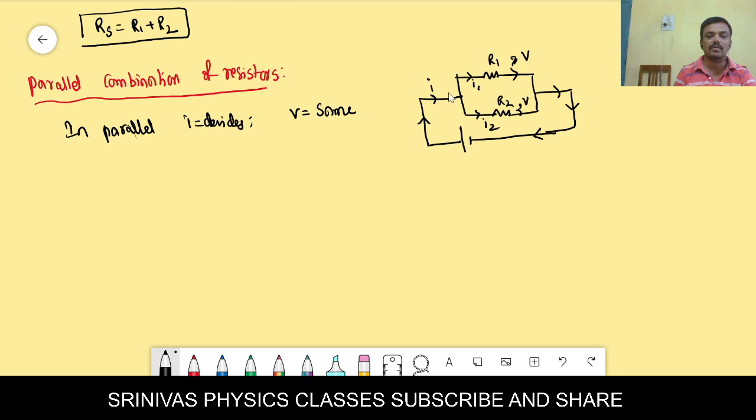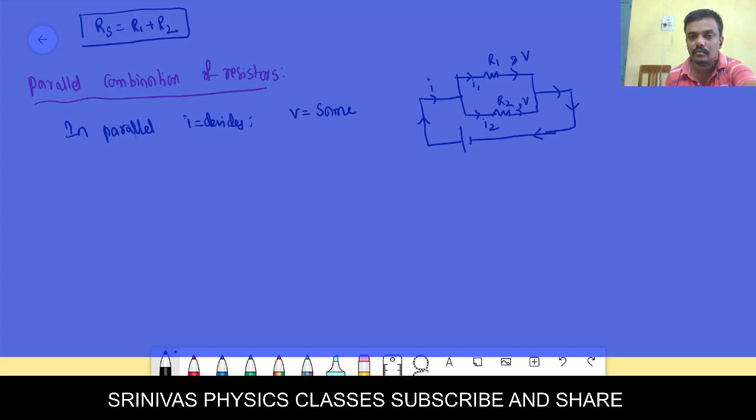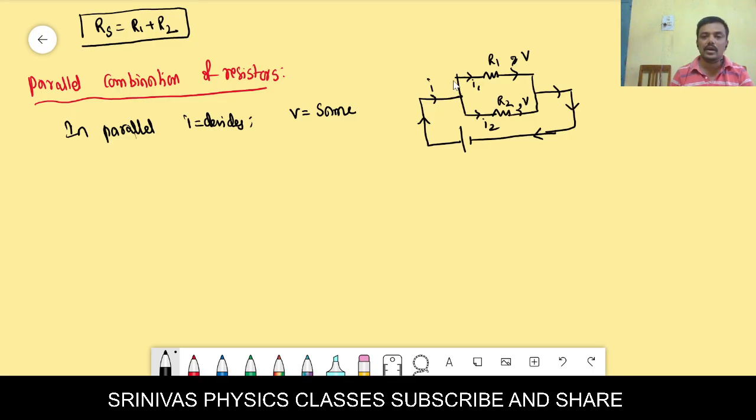From the figure, current I is coming to this point, and I1 goes to that side. I becomes I1 and I2. From the figure we write I is equal to I1 plus I2. Then I is the total voltage by total resistance. Total resistance in parallel combination I am considering as Rp. Then I1, the current through R1, is the voltage by resistance, V by R1, and similarly V by R2.